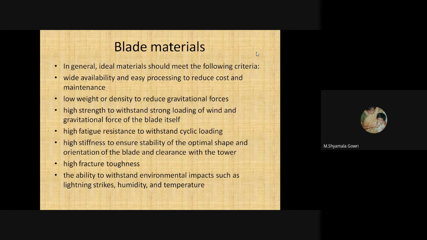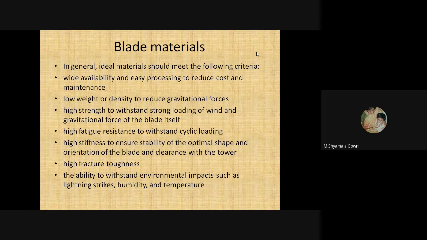So the blade materials should have the following criteria. First one is wide availability and easy processing to reduce the cost and maintenance. Second criteria is low weight or density to reduce gravitational forces. Third one is high strength, to withstand strong loading of wind and gravitational force of the blade itself.